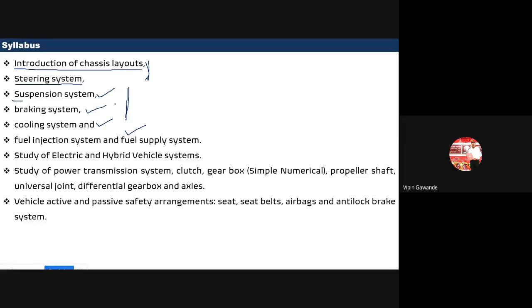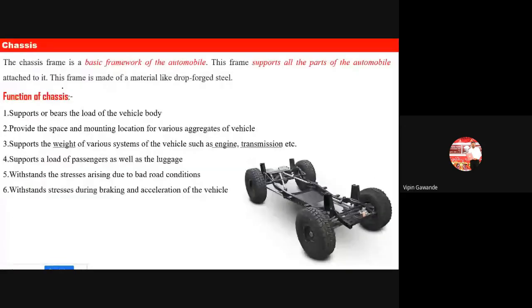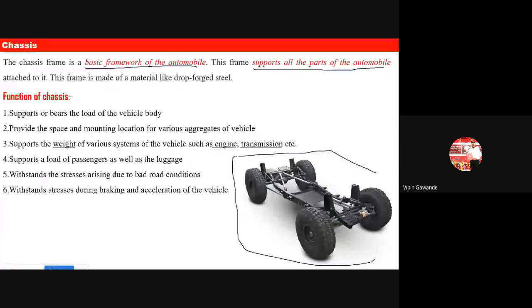Before going to the new topic, the suspension system, let us discuss what we have learned about the chassis. The chassis is the basic framework of the automobile, and it supports all the parts of the automobile. It is one kind of foundation on which all the parts of the automobile are mounted. We put all the automobile parts over this chassis. And this is made up of drop forged steel.